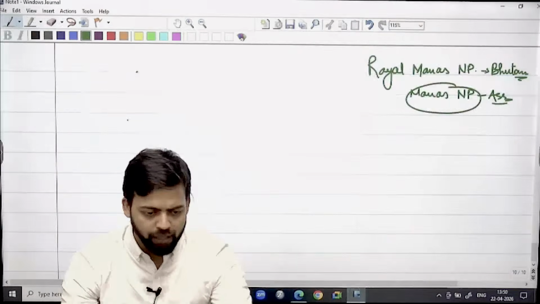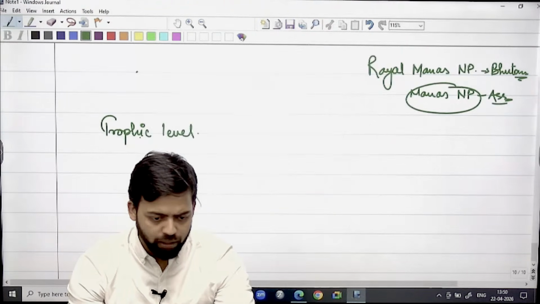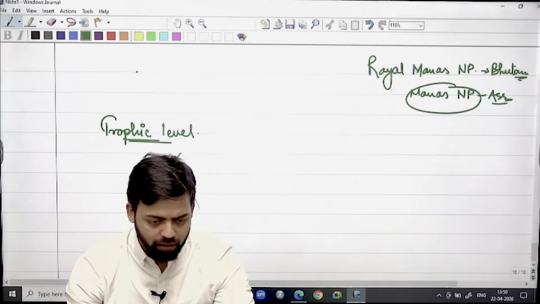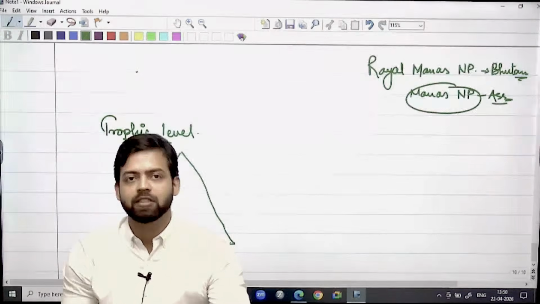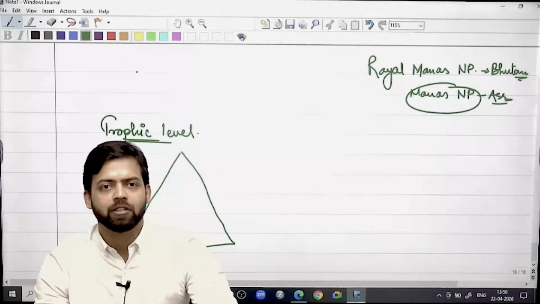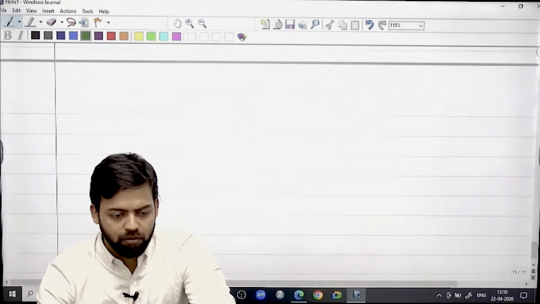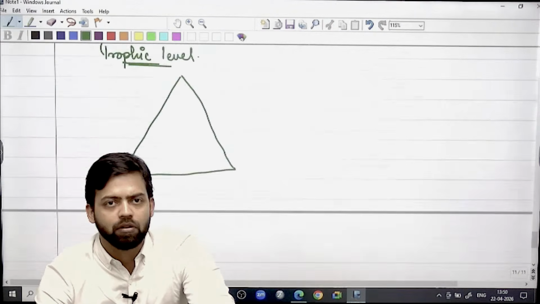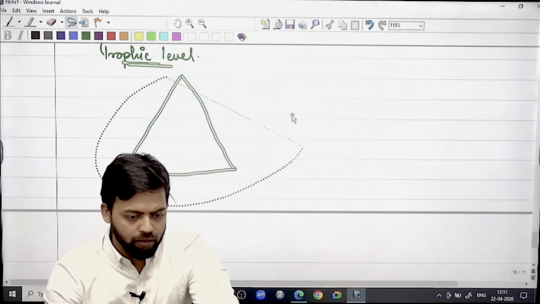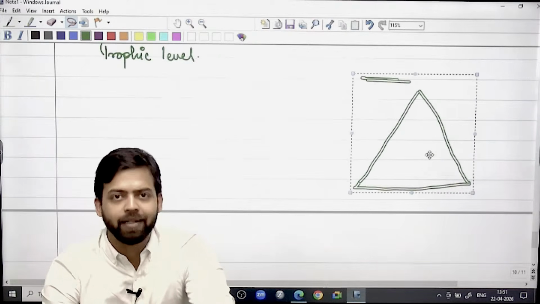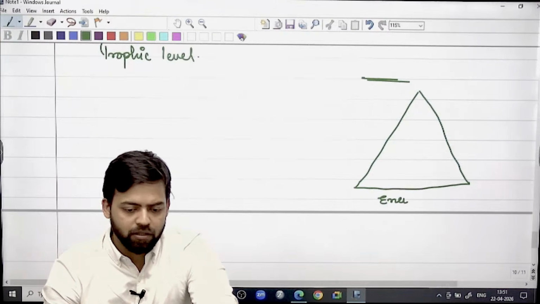So if we see the trophic level, one of the most important aspects is that you should always remember the energy flow is unidirectional. The energy flow happens in one direction only, and because of this energy flow, the energy pyramid is always upright.